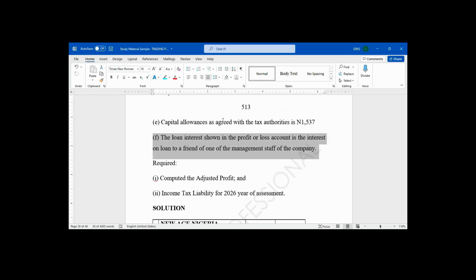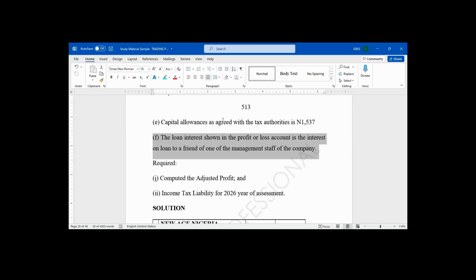That loan interest is in respect of the loan given to a friend of one of the management staff of the company.